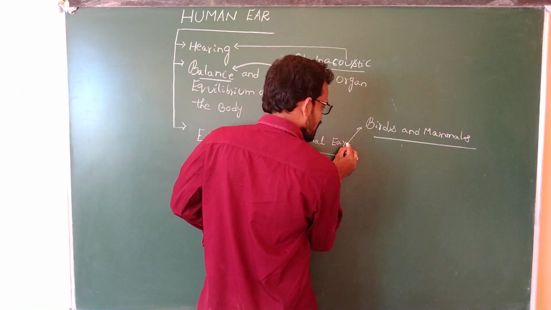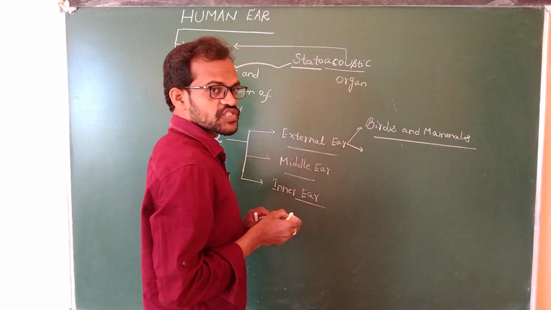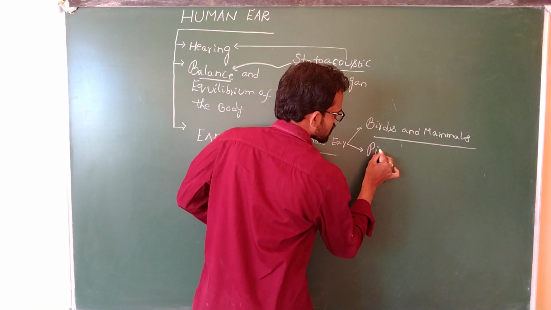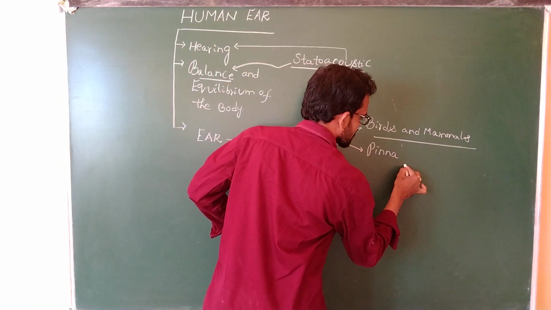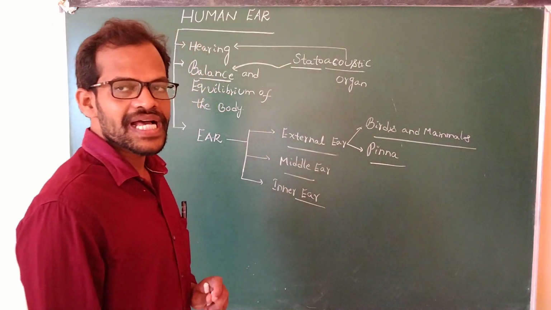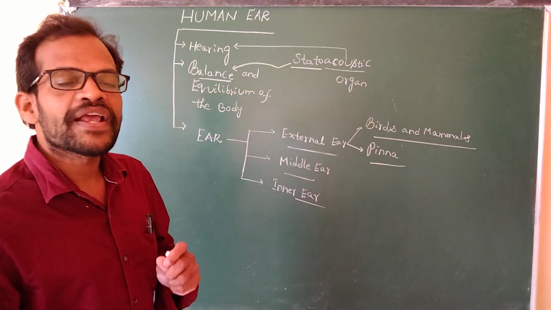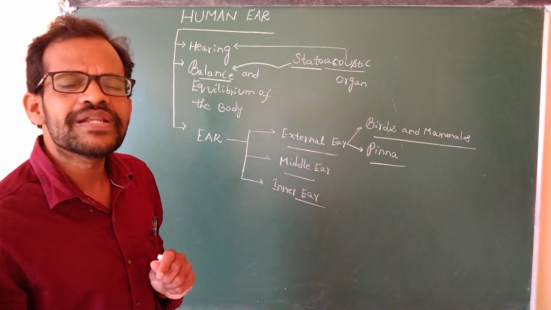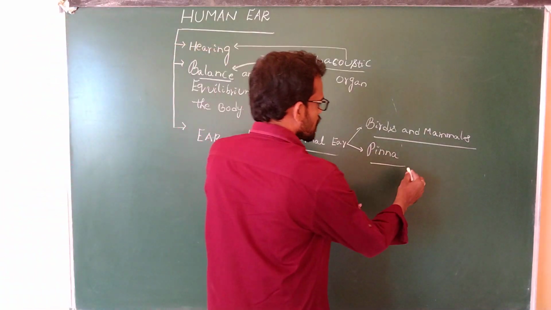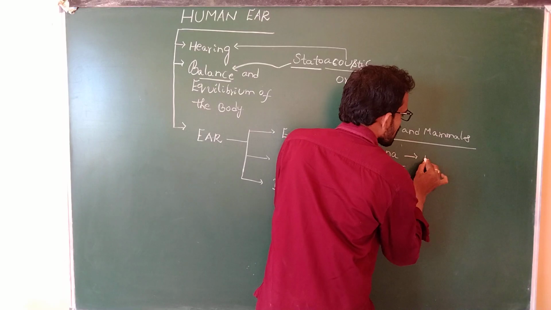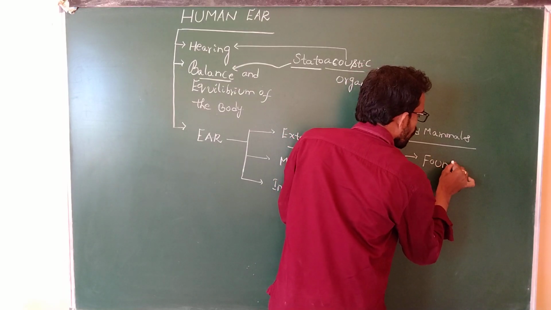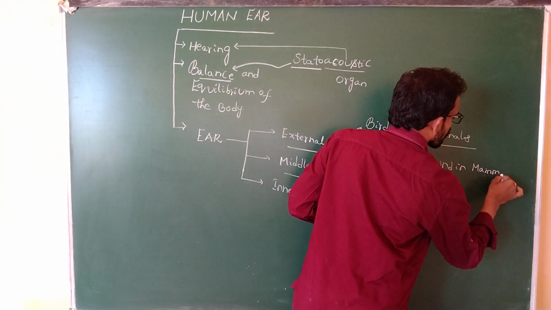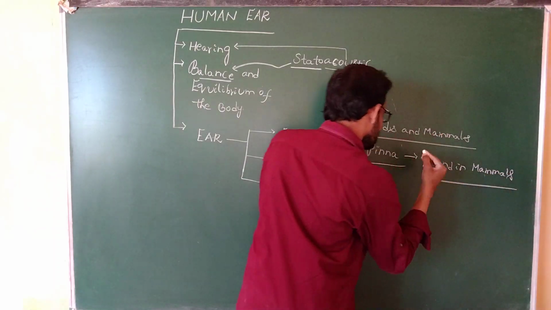The external ear consists of the pinna. The pinna is a special character of only mammals. The pinna is found only in mammals.